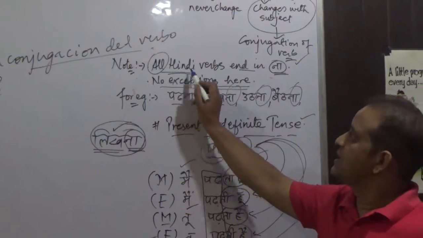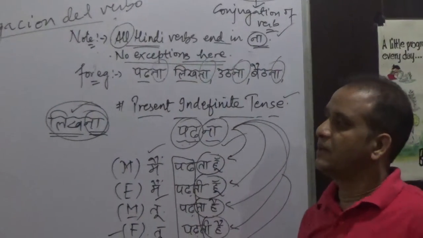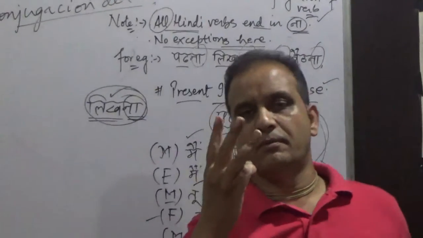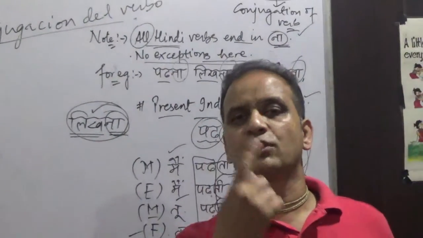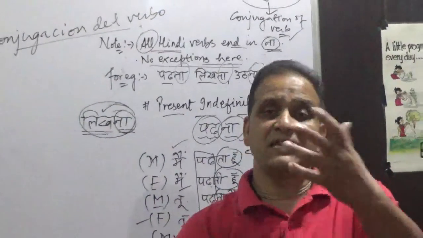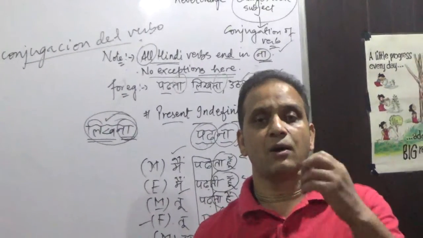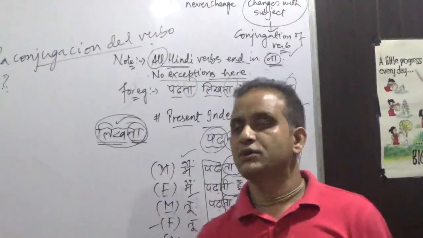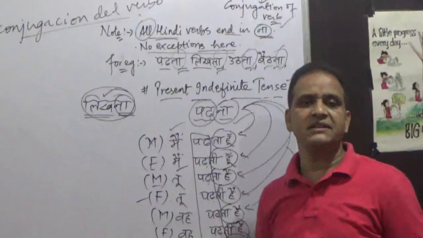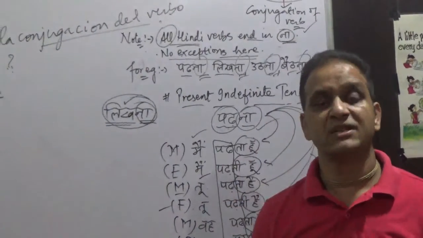But in Hindi, all the verbs end in na. No exceptions here. In Spanish, based on endings, there are three groups. But in Hindi, based on endings, we have only one group, that is the na group. All Hindi verbs, you take any Hindi verb in its original form, it will end in na. For example, पढ़ना, लिखना, उठना, बैठना, खाना, पीना. You take any verb, it is ending in na. We don't have any Hindi verb which is ending in other than na. So we have only one group based on ending.